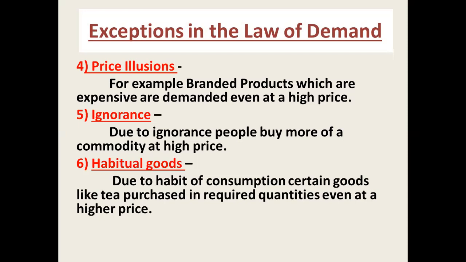We have discussed these six points. These six points explain the conditions of exception to the law of demand. It means they are exceptional cases. They do not support the law of demand. They are opposite to the law of demand.